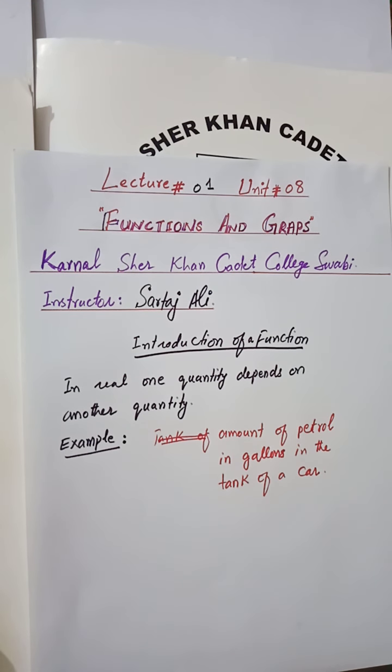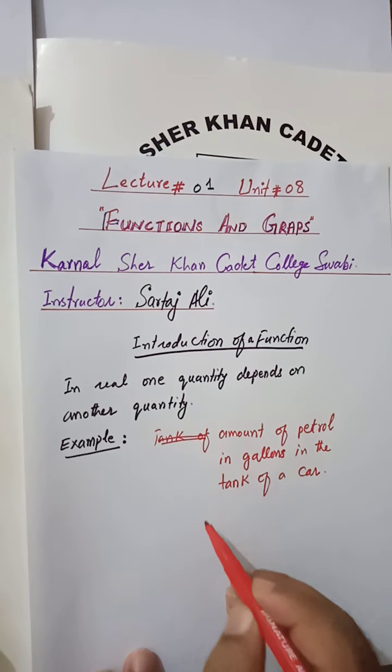Let's say petrol is one quantity, and on this petrol the car goes some distance in kilometers.